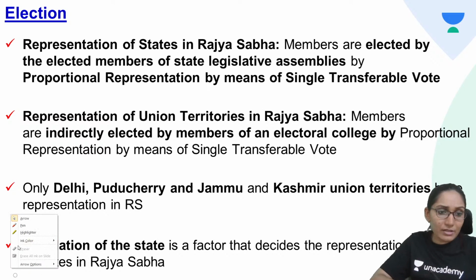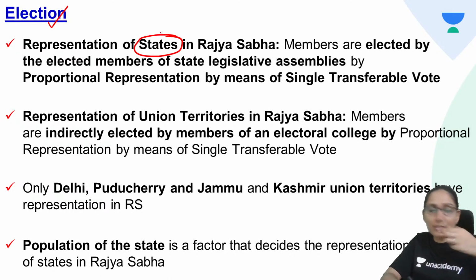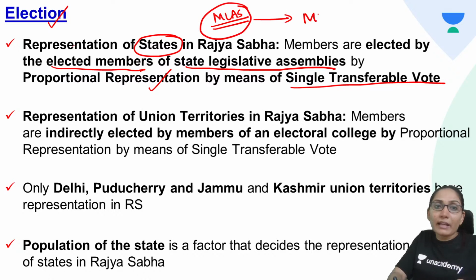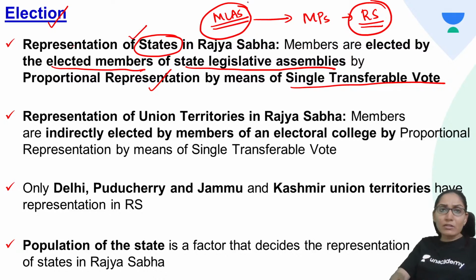Now let's come to the election to Rajya Sabha. Very, very important. As we have said, it is a representation of states. So how are states being represented in Rajya Sabha? The members are elected by the elected members of the State Legislative Assembly by proportional representation by means of single transferable vote, which means the MLAs, members of legislative assemblies in the states, elect their MPs to the Rajya Sabha. Whereas in the case of Lok Sabha, the people directly elect the members to Lok Sabha. But in the case of Rajya Sabha, the MLAs, or the members of legislative assemblies in the state, send their representatives to the Rajya Sabha.